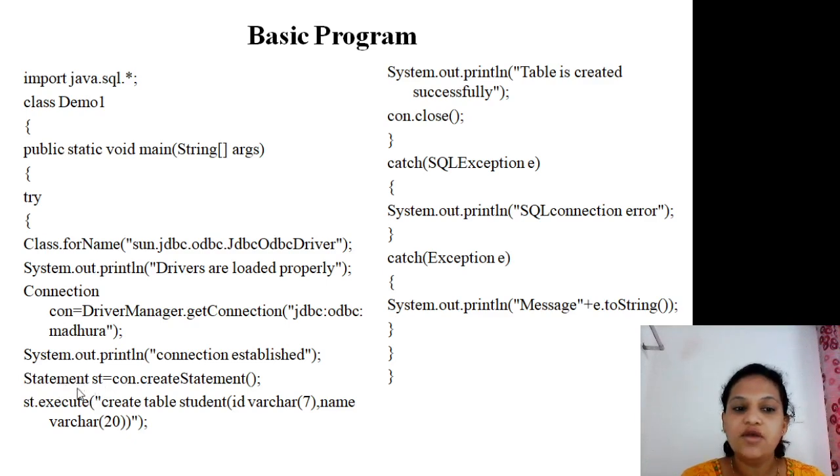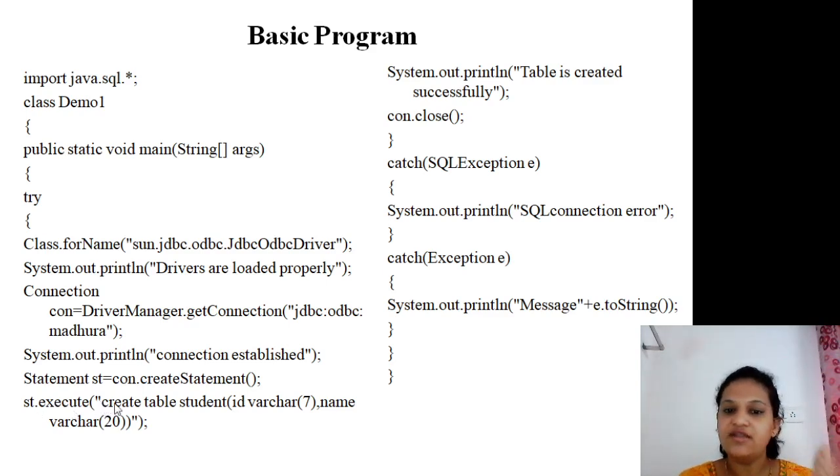What is our aim? We need to create a table, student. To execute the SQL query, we first create a statement object using this line: Statement st is equal to con.createStatement. Then st.execute. Why this execute method? Because I want to create a table. If I want to retrieve data, the method changes to st.executeQuery. If I want to insert or update data, the method changes to st.executeUpdate.